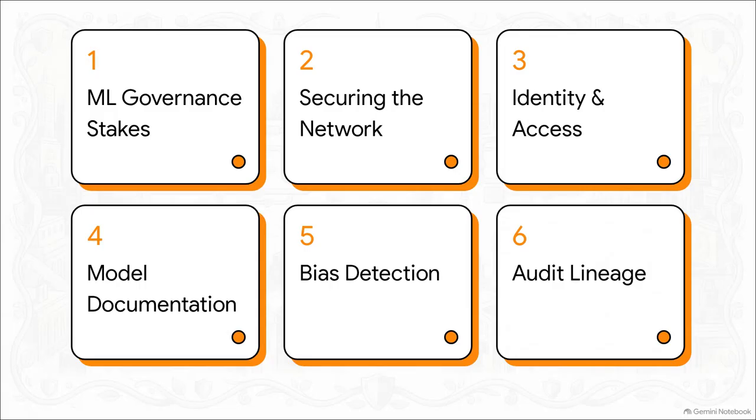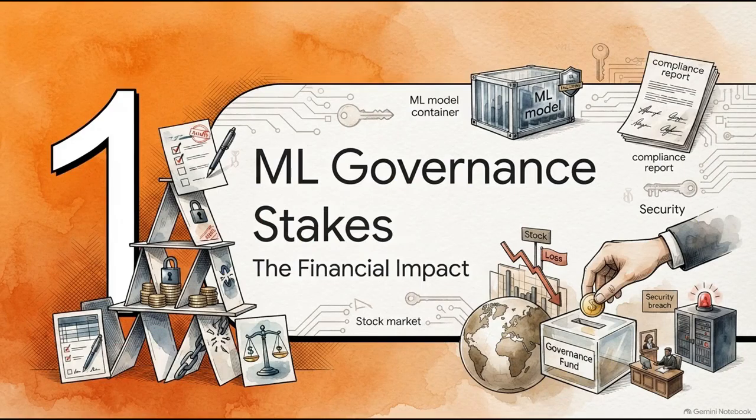Okay, let's dive into this roadmap. We're going to start with the high stakes of ML governance, move right into securing the network, and then enforce identity and access control. After that, we'll look at mandatory model documentation, tools for bias detection, and finally, mapping out an end-to-end audit lineage. Let's hit Section 1.